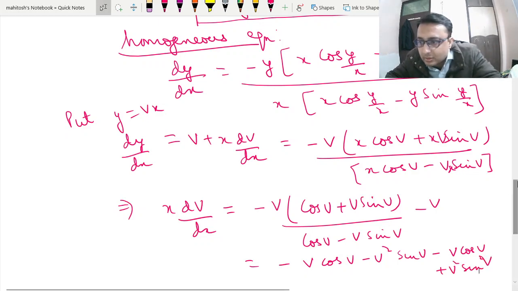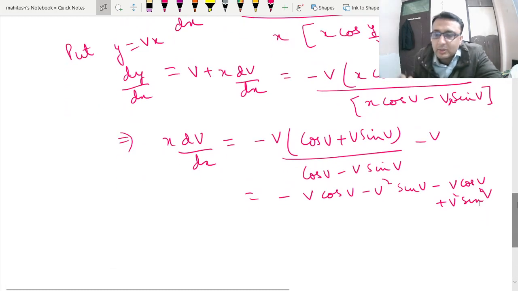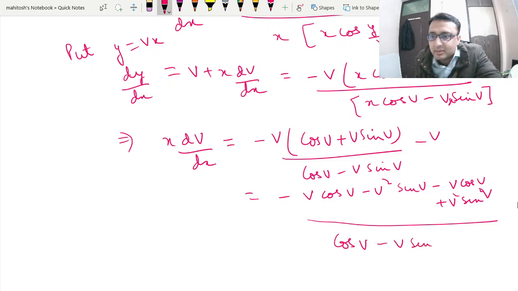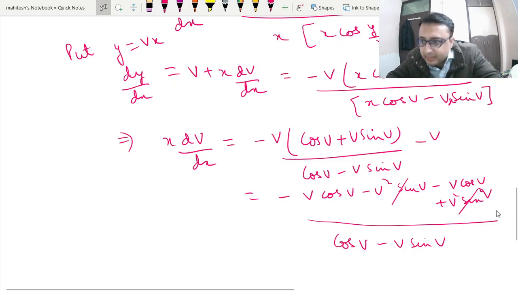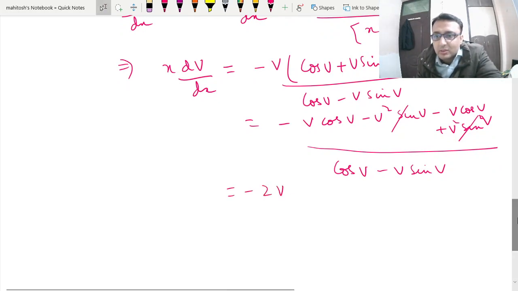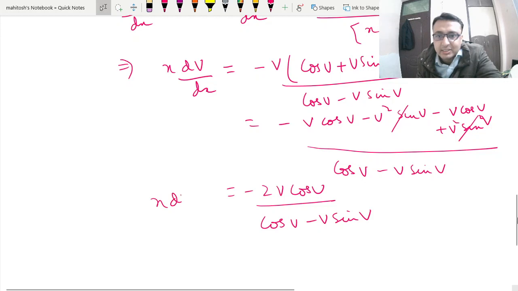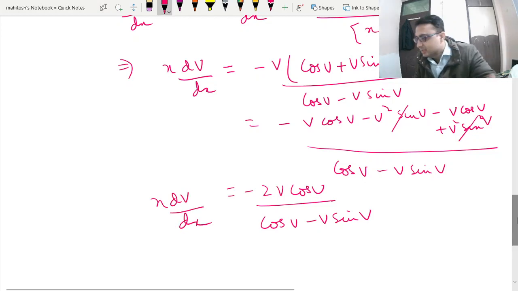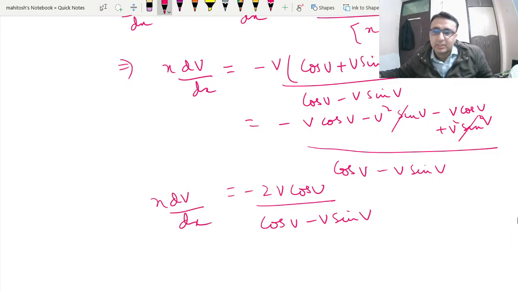Okay, so this gives us cos v minus v sin v in the denominator. This can be cancelled out. So again we can finally write this as minus of 2v cos v upon cos v minus v sin v, equal to x dv upon dx. Okay, so we can do this question now by variable separable.